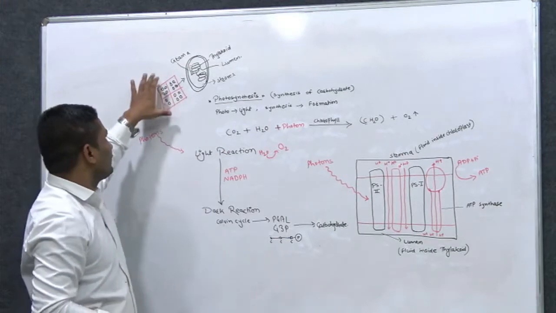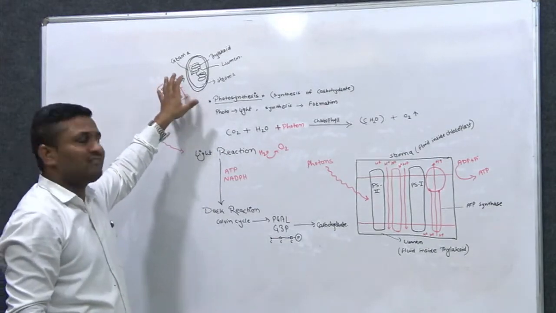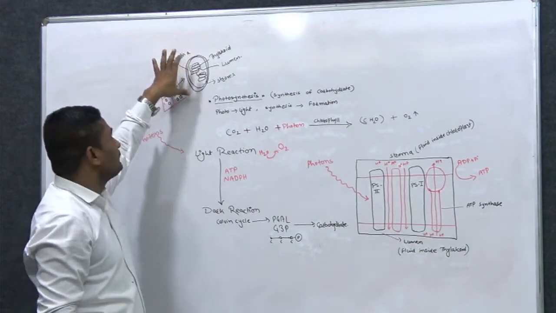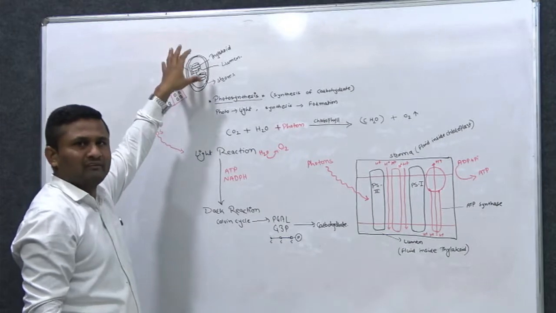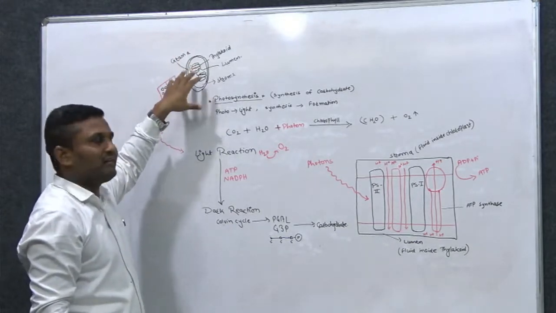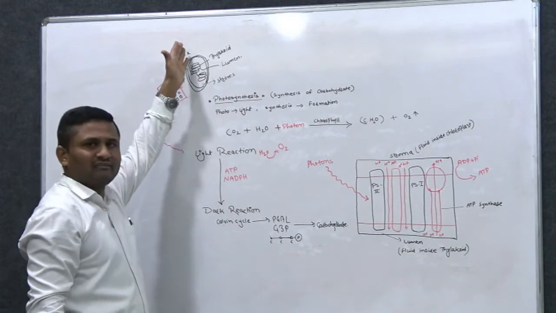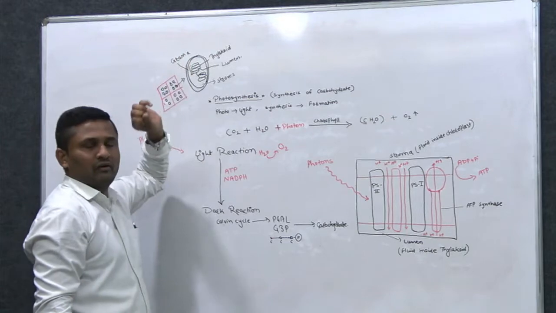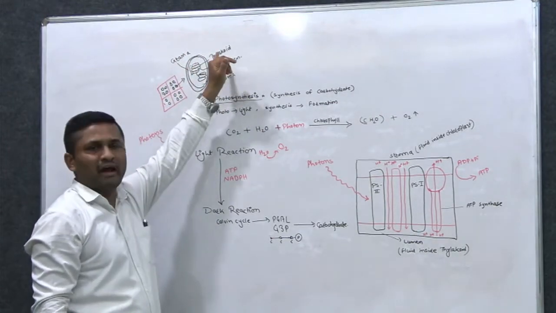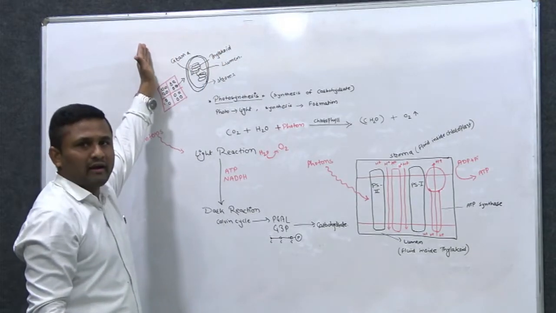So consider these as plant cells, then each contains 10 to 50 chloroplasts. Now we are zooming into one chloroplast. Inside the chloroplast, which is double membrane, the fluid present is called stroma. Then certain stalks are present inside that chloroplast. Each individual stalk is called a thylakoid, and the bunch of thylakoids is called grana.